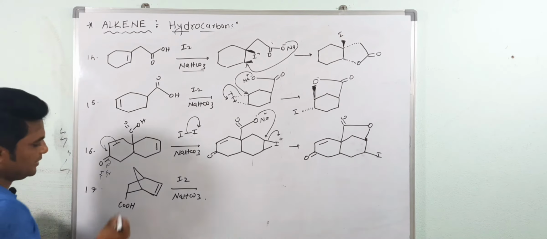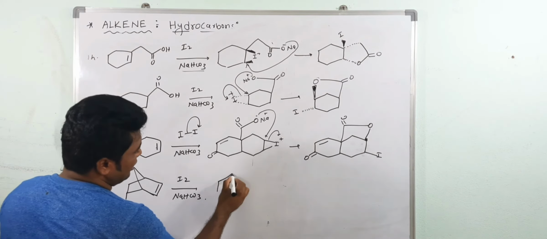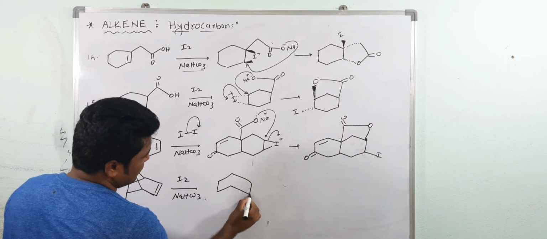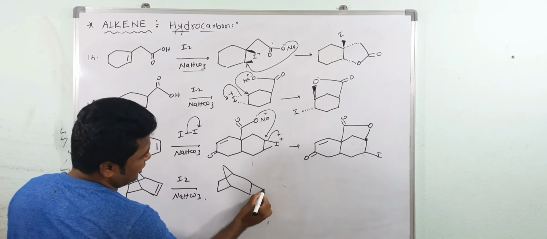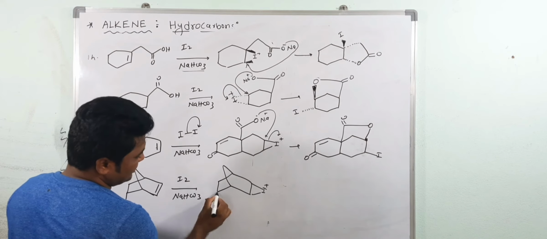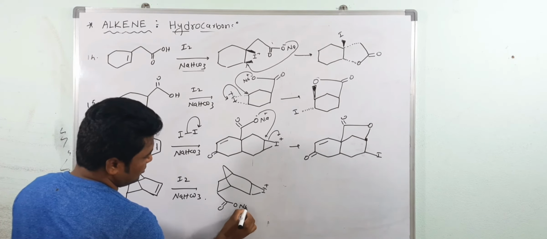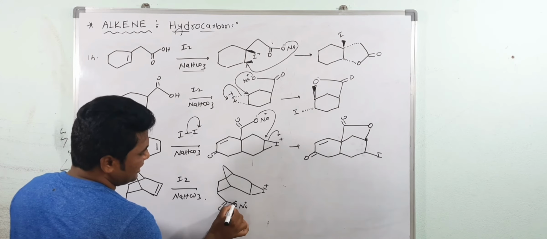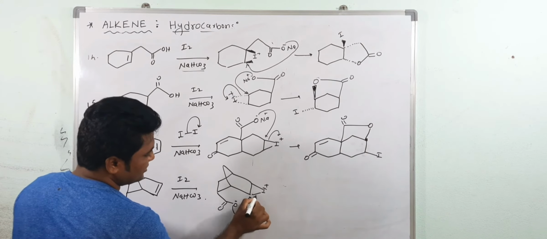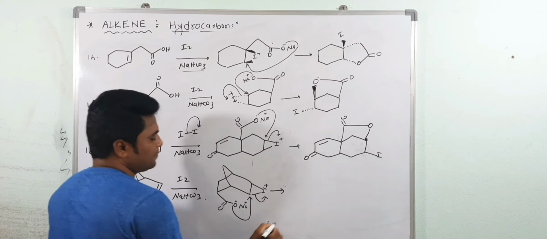Okay. Now see, in this case, iodination will take place at this point. Now see, the iodonium ring forms here. Now this is an exo bond, you can say that. Na plus, C minus, and it opens the ring in this direction.